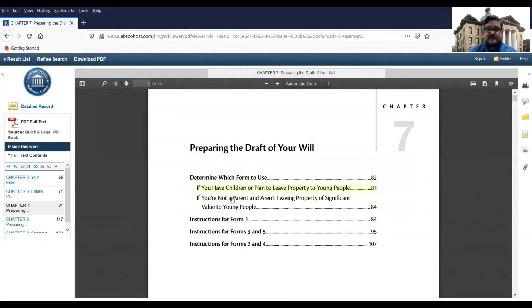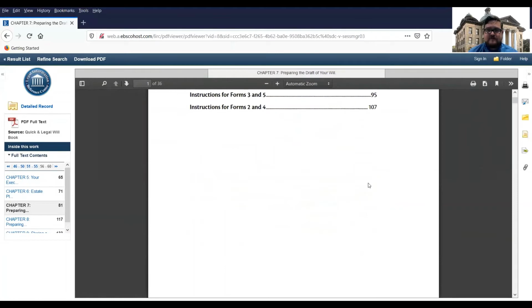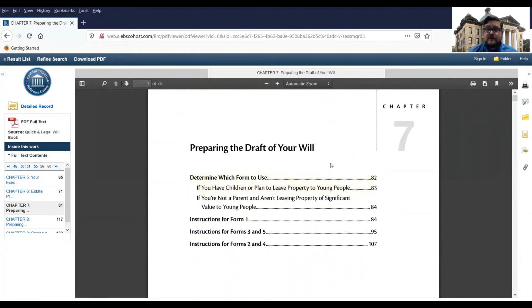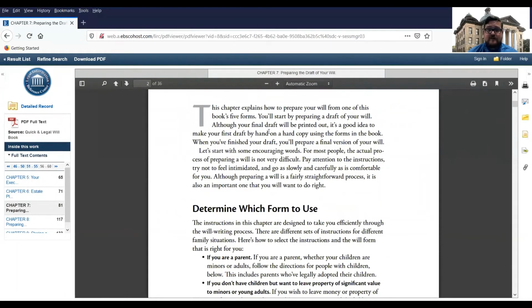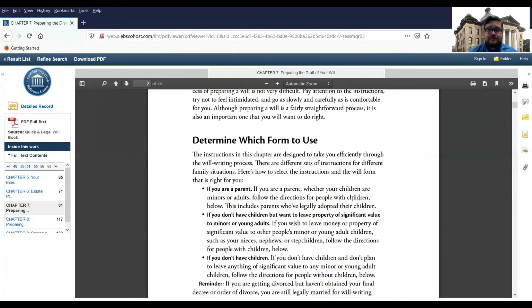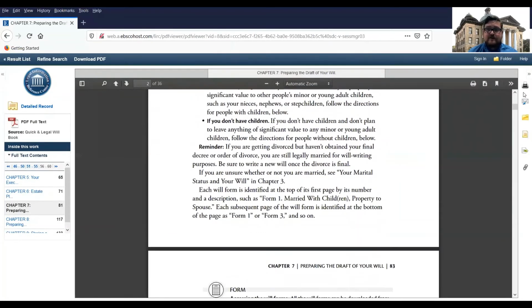Like, I really just want to look at this section right here. So let's click on that. It seems to be slow. Apologize for that. Normally you'd be able to click on that and it'd take you to that section of the page, but you can also scroll down here. And as you can see, it's a direct copy of the print book. And like I said, from here, you can start printing out.